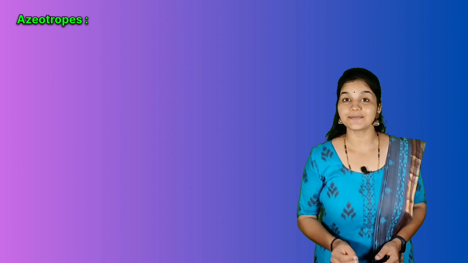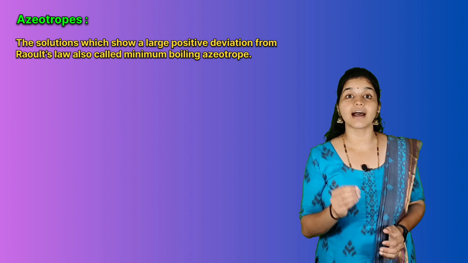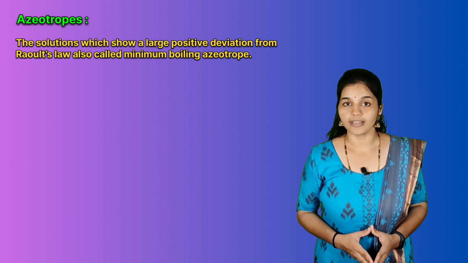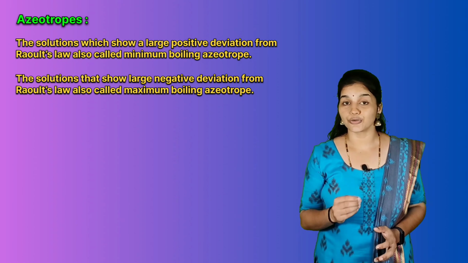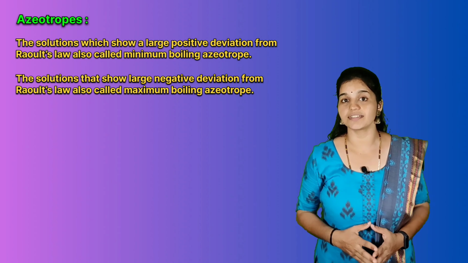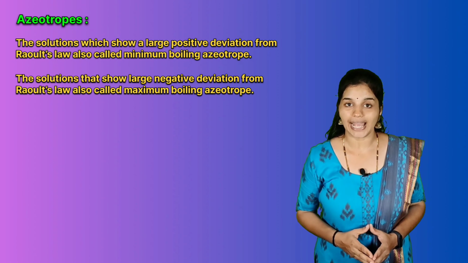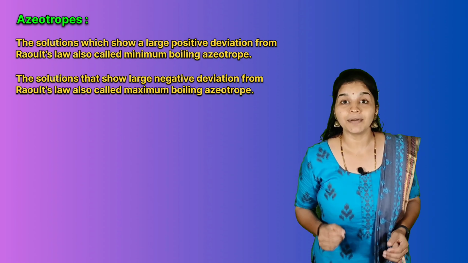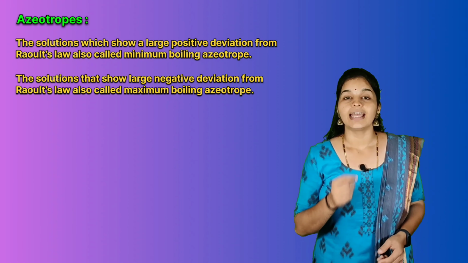Non-ideal solutions exhibit positive or negative deviation from Raoult's law. The solutions which show a large positive deviation from Raoult's law are also called minimum boiling azeotrope. The solutions that show large negative deviations from Raoult's law are also called maximum boiling azeotrope. What are these azeotropes? What is minimum boiling azeotrope? What is maximum boiling azeotrope?